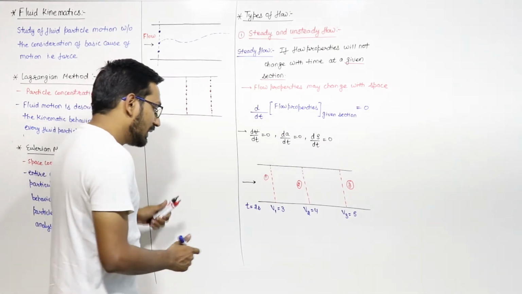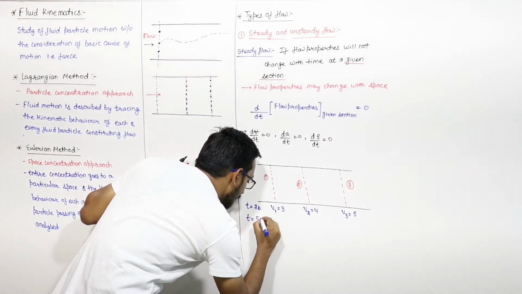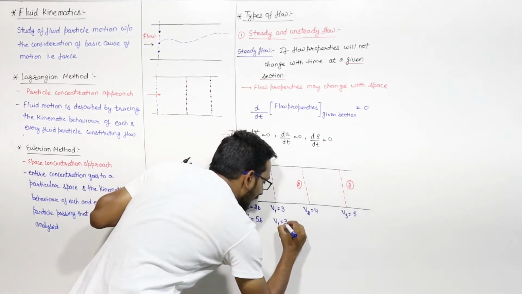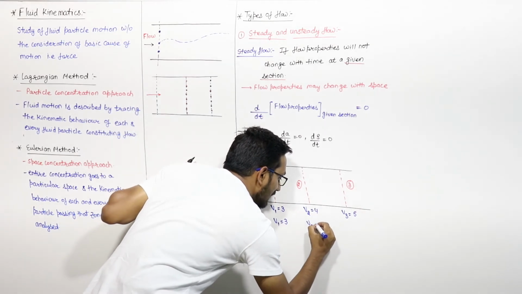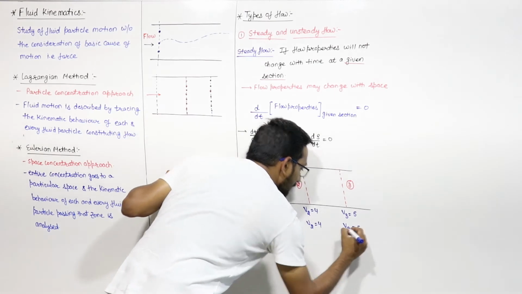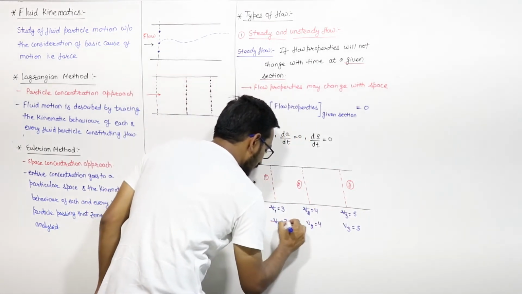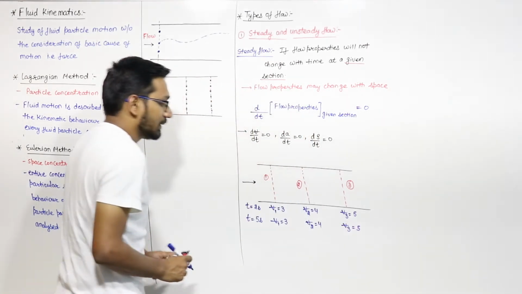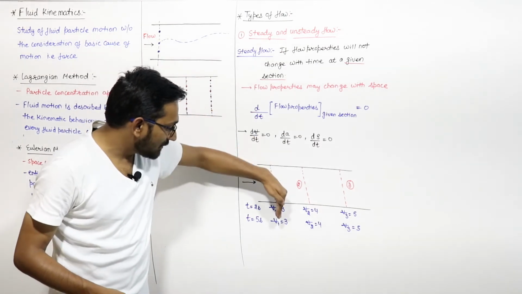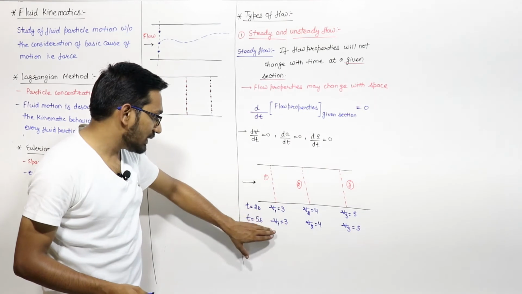If I change the time, let us say at time t equal to 5 seconds, the velocity v1 is still 3, v2 is still 4, and v3 is still 5. It means that velocity at a given section is not changing with time.